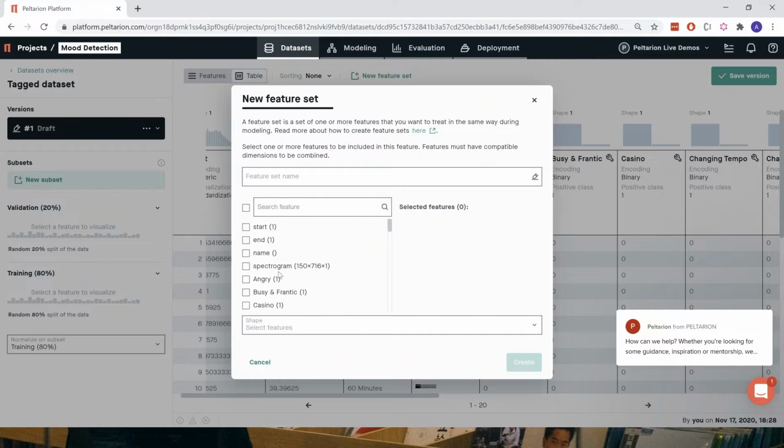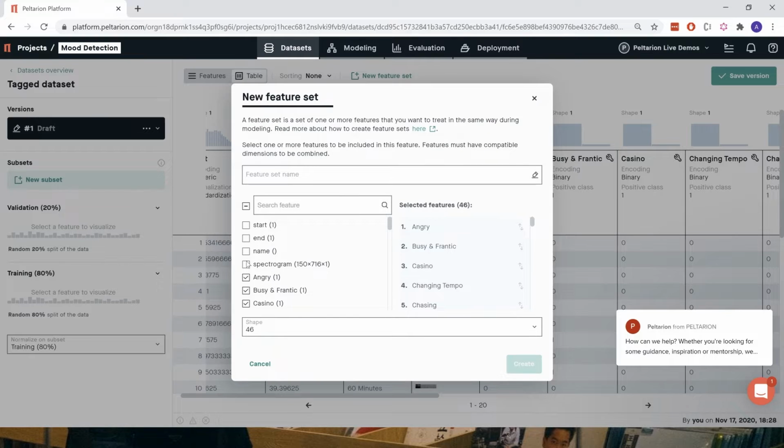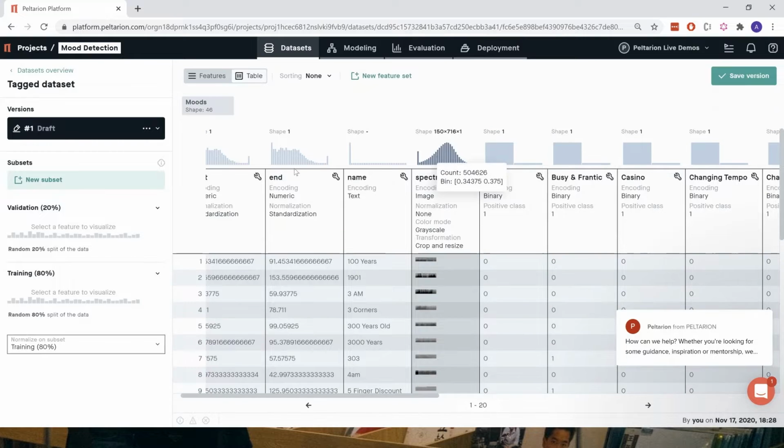So we see the list of all the inputs here. Select all of them and remove the ones we're not going to use. For instance, we're not going to use the inputs, and we can call this one moods or something else, but I think moods is a good name here. So now we have moods, and there's nothing more we need to do here.